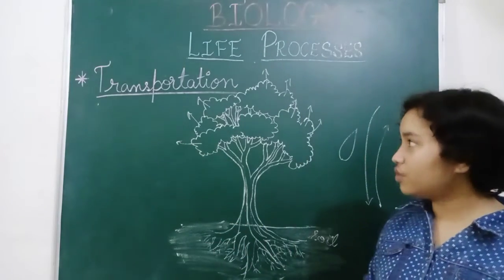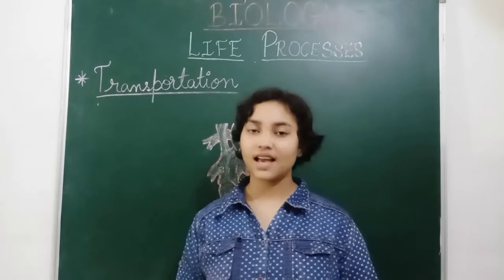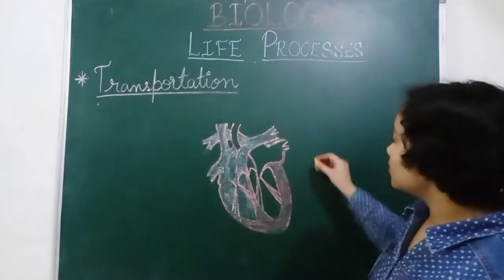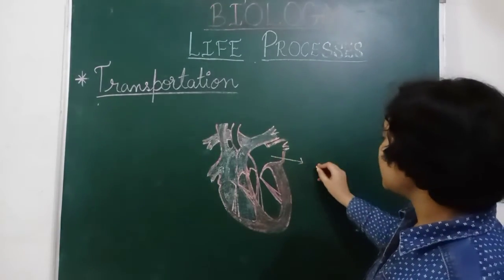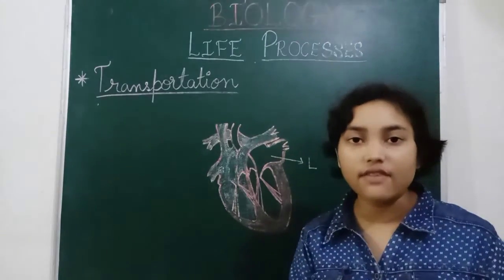Now we will move to the transportation in human beings. Now, this is the structure of the heart. In the upper part, this is the left, because in this part we have the left hand.